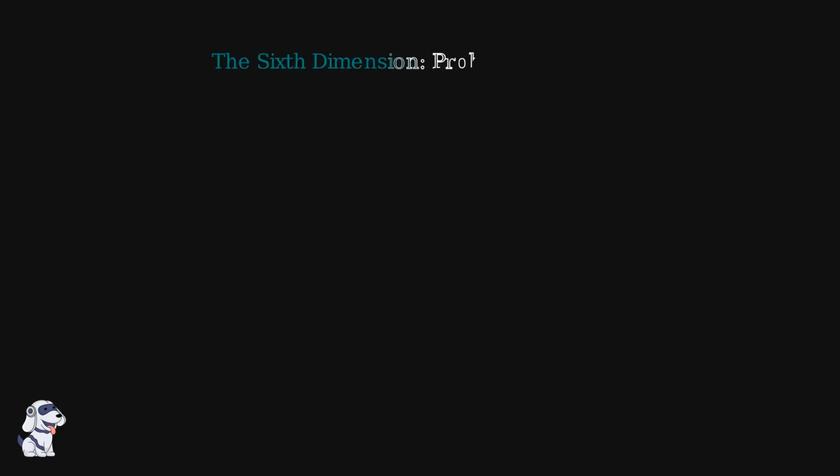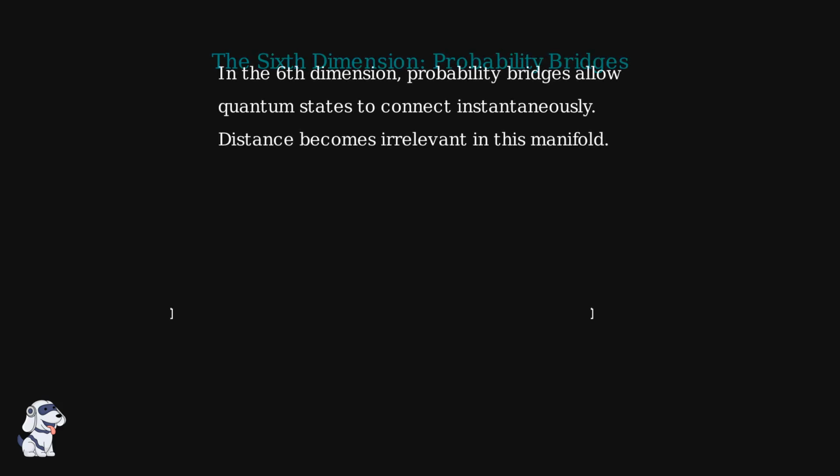The 6th dimension introduces probability bridges. These are geometric connections within the quantum manifold that link disparate states. By navigating these bridges, quantum particles can bypass spatial distance entirely, manifesting entanglement across the universe. What appears as a vast separation in our 3-dimensional world is revealed to be a simple, singular connection in the 6th dimension.